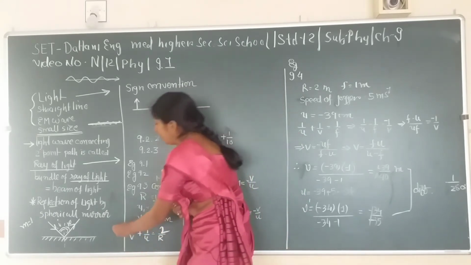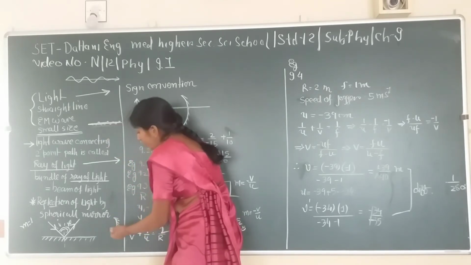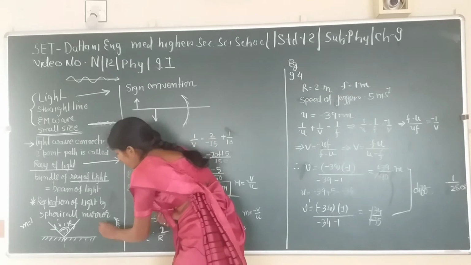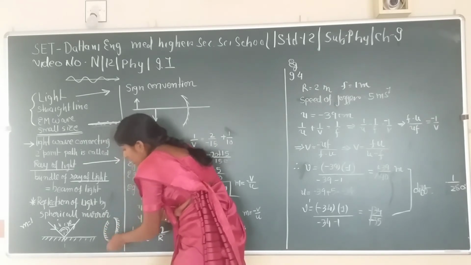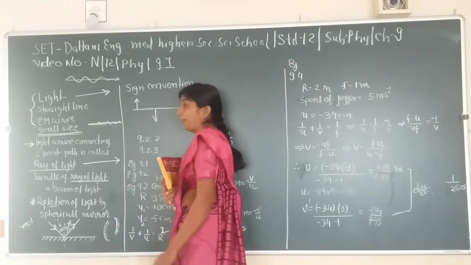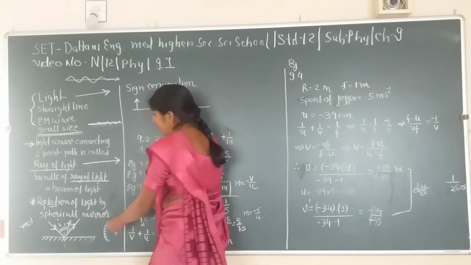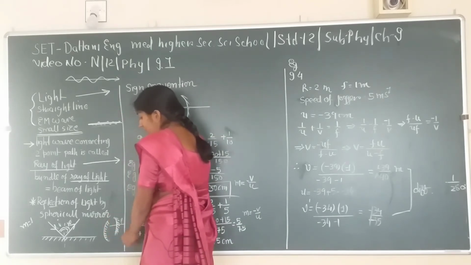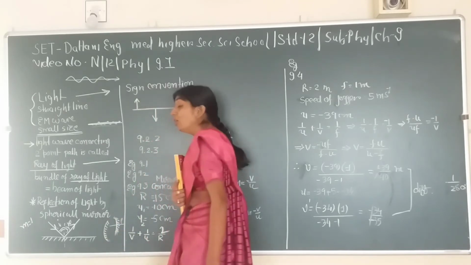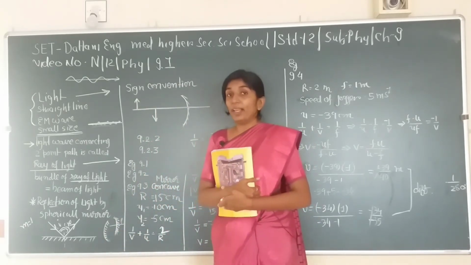We can represent a concave mirror by making the outer surface opaque, and we can draw a convex mirror by making the inner surface opaque. Then the center of this particular mirror is called pole, point P, and the line joining focal point and the pole point is called principal axis.